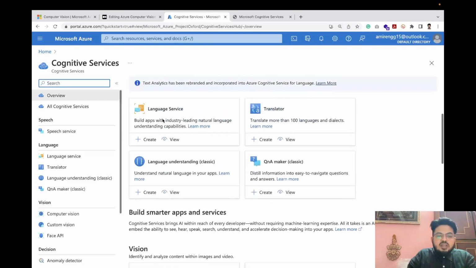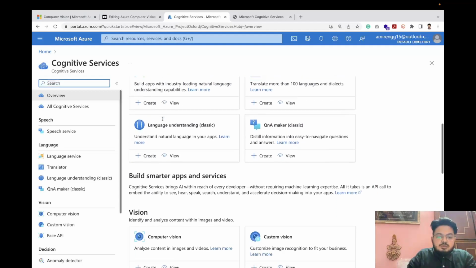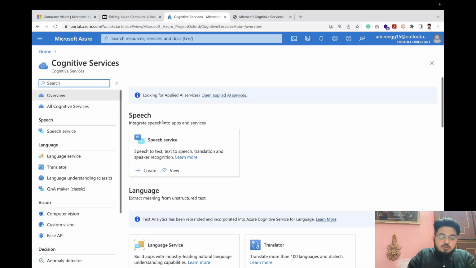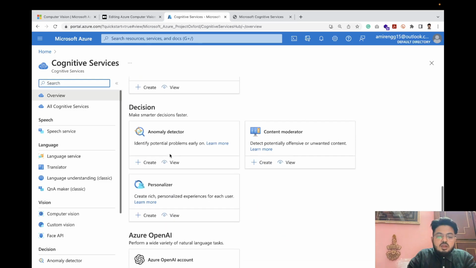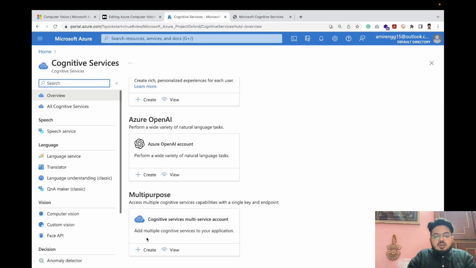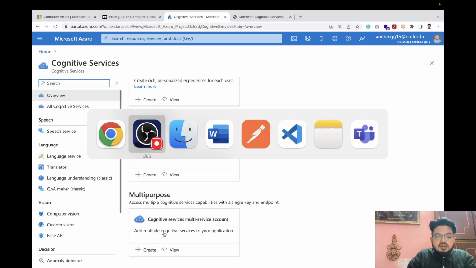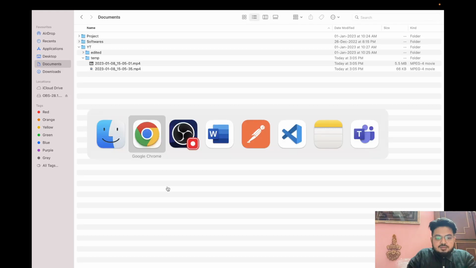There are two ways we can use the Computer Vision API. The first is we directly go to Computer Vision from here and click create. The second is we can go to the multipurpose one and click create. Let me explain the difference.